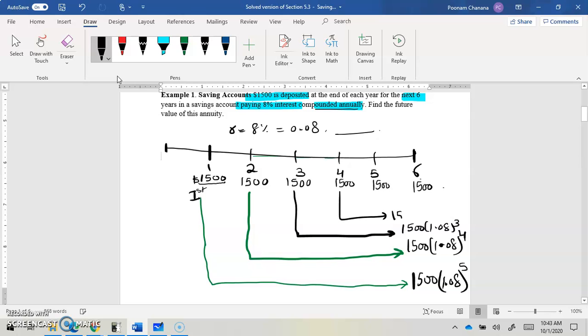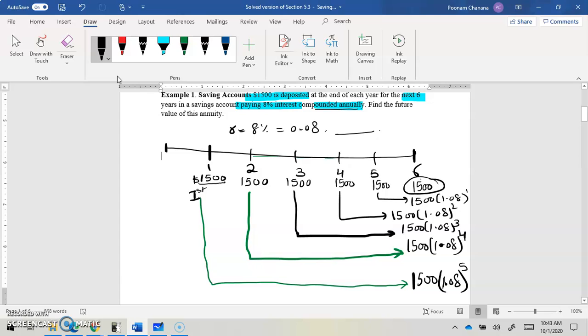This one 1500 times 1.08 squared. This one 1500 times 1.08 because that is only 1 year. Now this last payment we just deposited in the bank at the end of the 6 years, so that is just 1500. There is no interest on top of it.